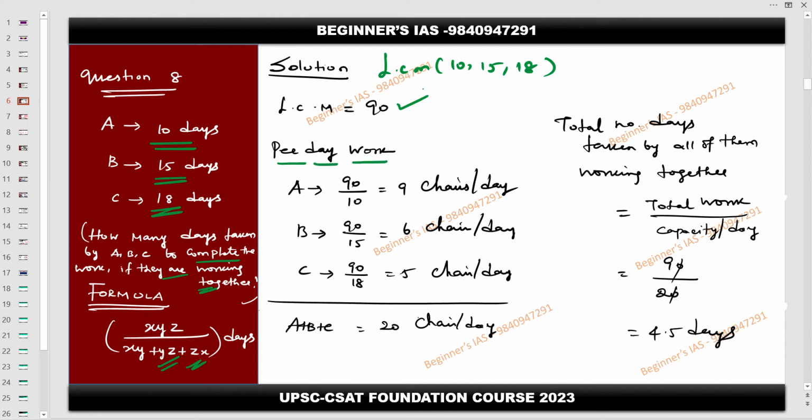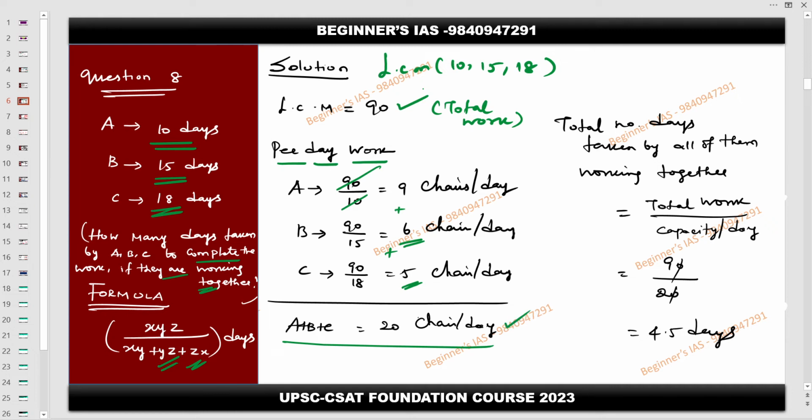So 90 is the total work needed to be done. Then how long does A take to complete the full job? 10 days. Then cancelling this, you will get 9 units per day. Then B can do just 6 units in a day. C can do 5 units in a day. If A, B, C are all working, then just add 9 plus 6 plus 5, 20. So if all of them are working together, they have the capacity of making 20 units per day.